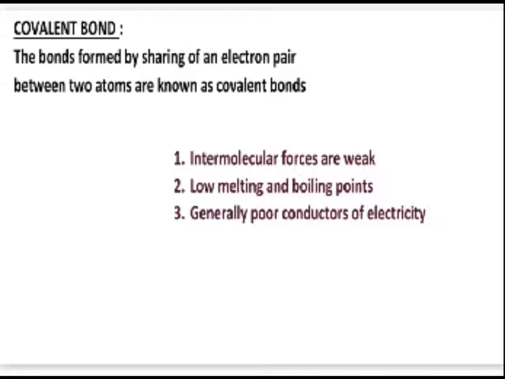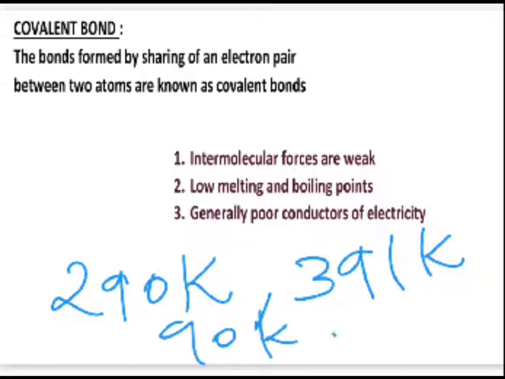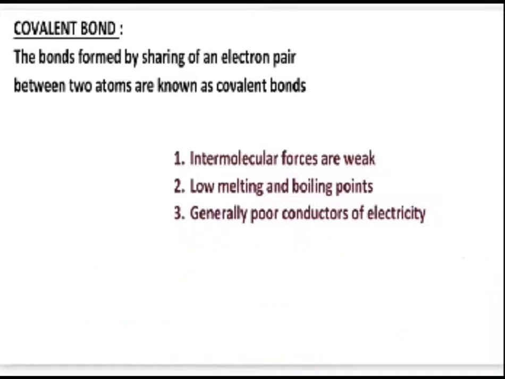The melting point of acetic acid is 290 Kelvin and its boiling point is 391 Kelvin. Similarly, methane has a melting point of 90 Kelvin and a boiling point of 111 Kelvin. So these values are comparatively very low, which suggests that the intermolecular forces are not very strong within these covalently bonded molecules.